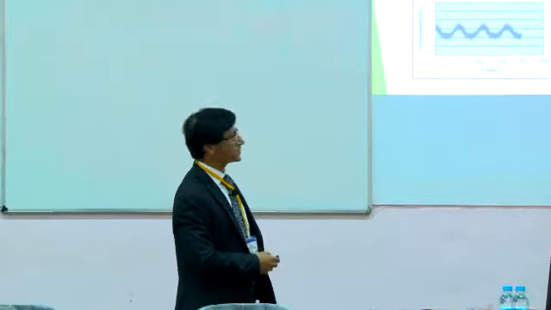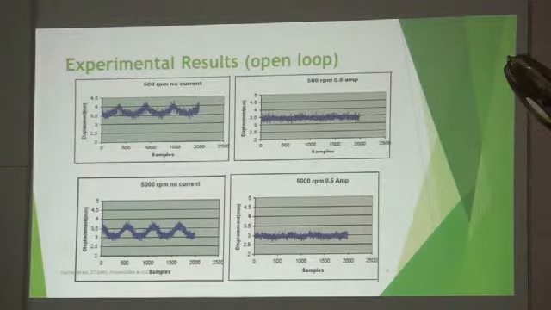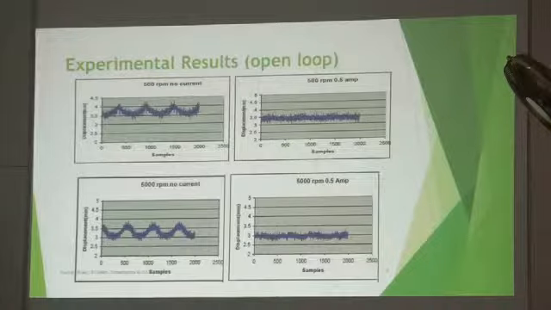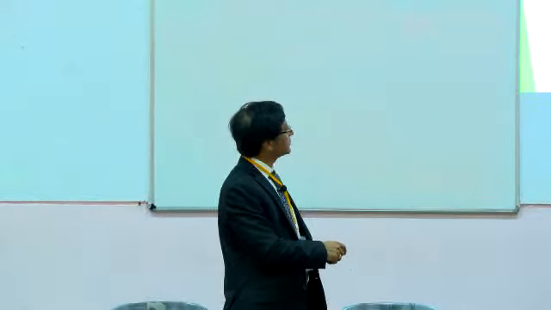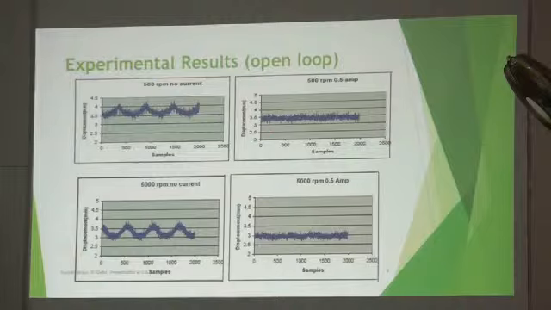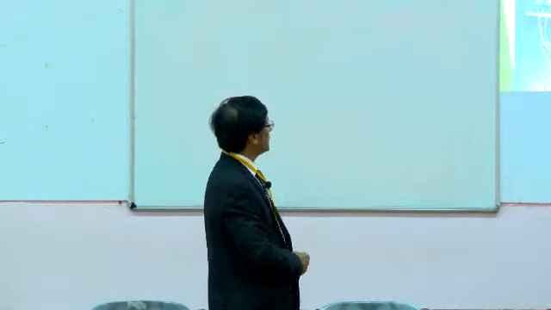Now, what are the drawbacks in this system? We did all the calculation, we knew each and everything, and we could control this system even in open loop. There was no proper feedback system. We took signals and supplied current, and results were fine. We did not use any DSP, no digital signal processing, no further actuation. Even in the open loop condition, we could get good results from 500 RPM to 5000 RPM. The reason being, things were known to us. Unknown things were not applied or given to the system. So, we got good success.